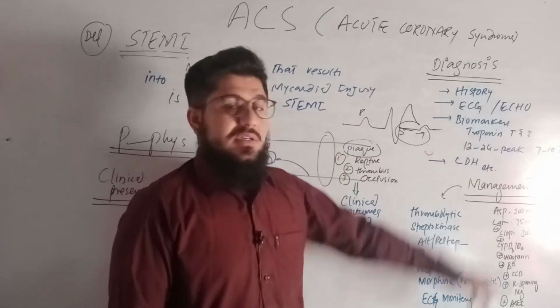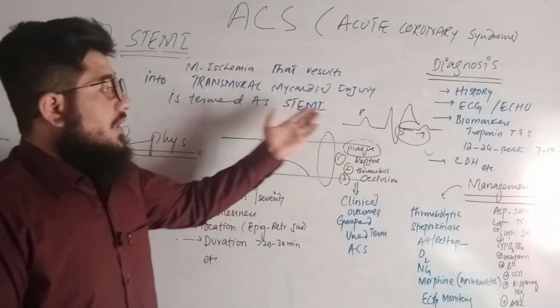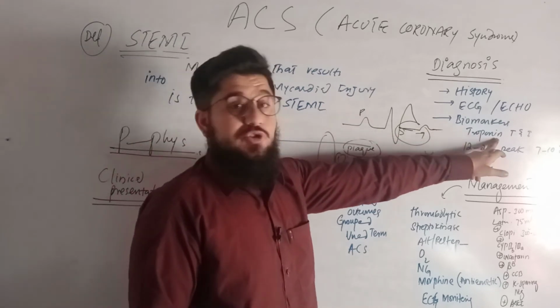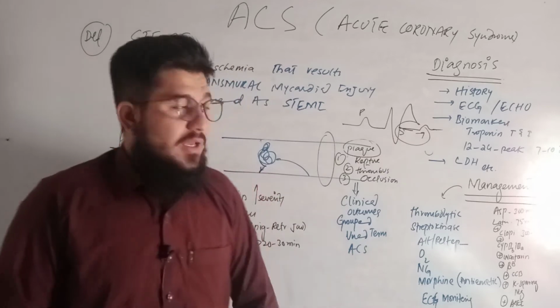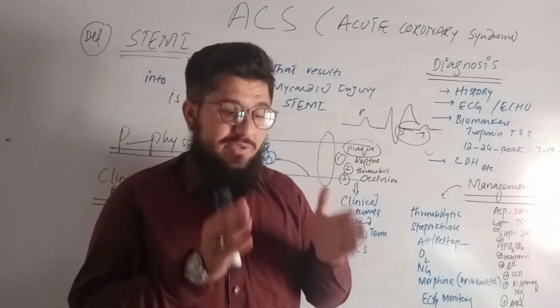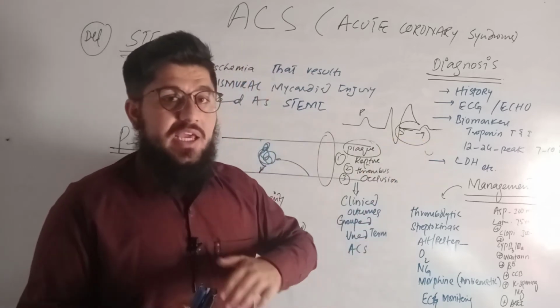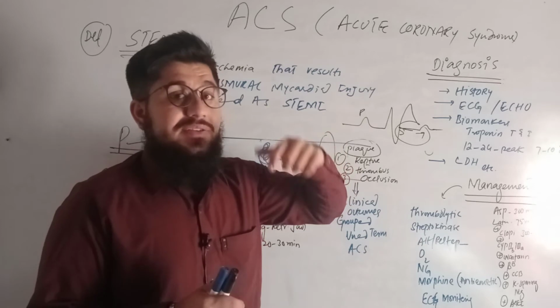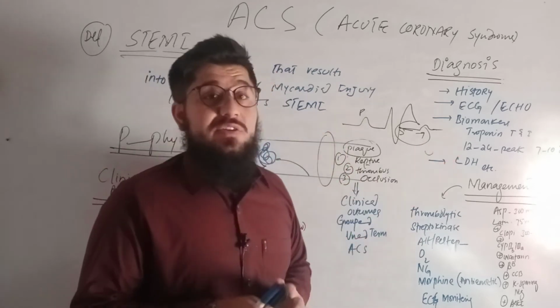Now, what happens when there is injury of the myocardium? There is release of troponins, like these biomarkers, troponin T and I. Between 12 to 24 hours, this troponin T and I peaks, and then it remains in the blood for about 7 to 10 days.